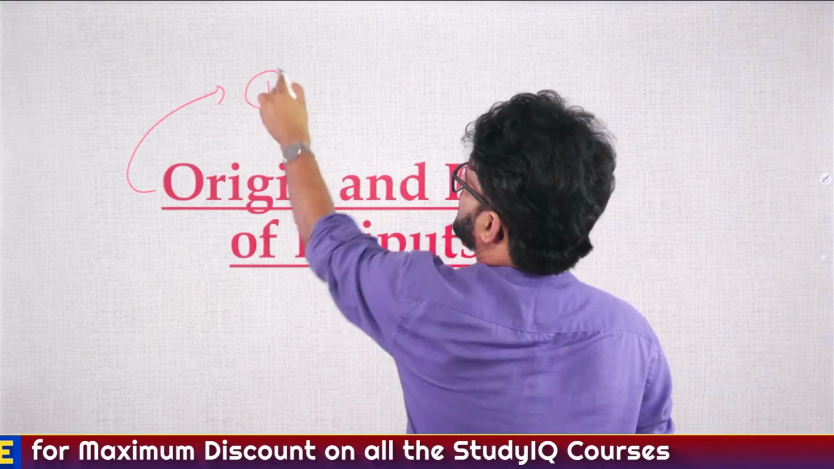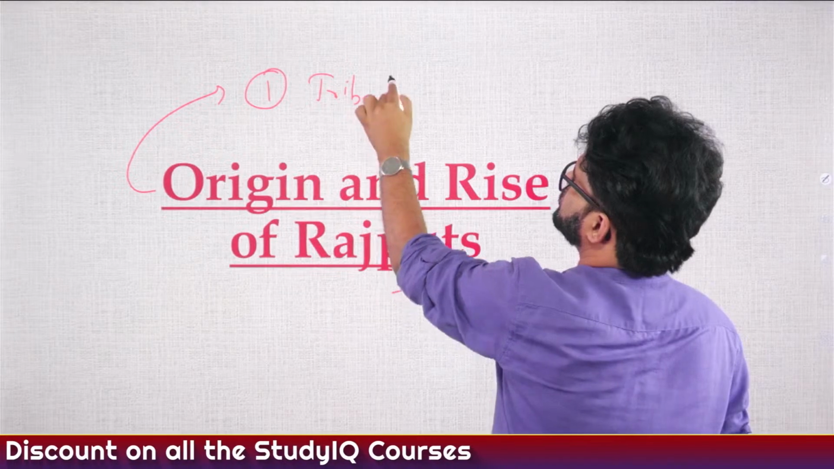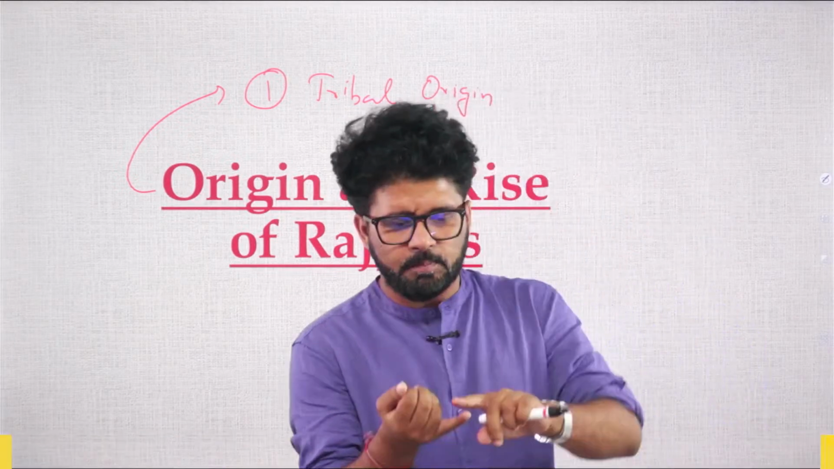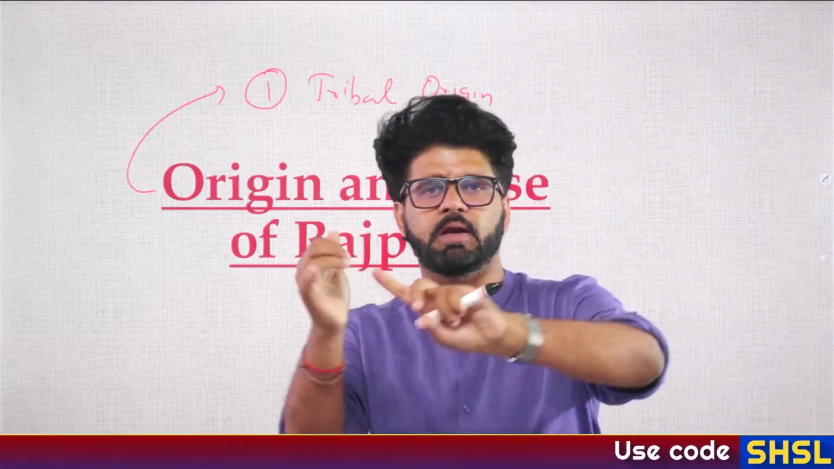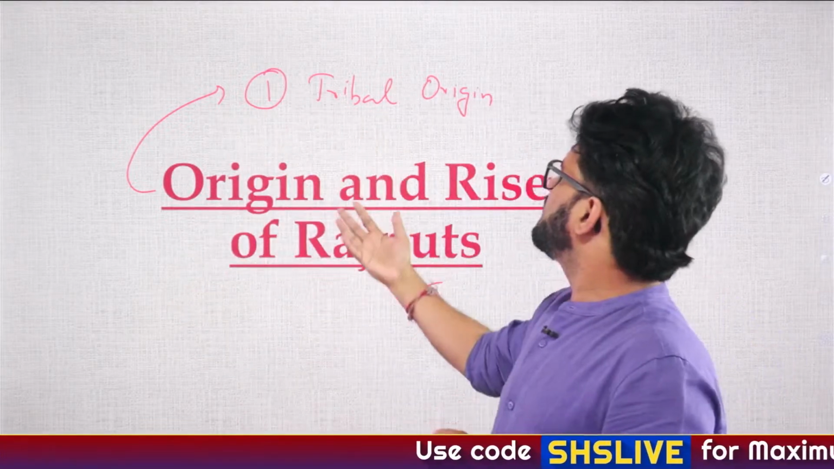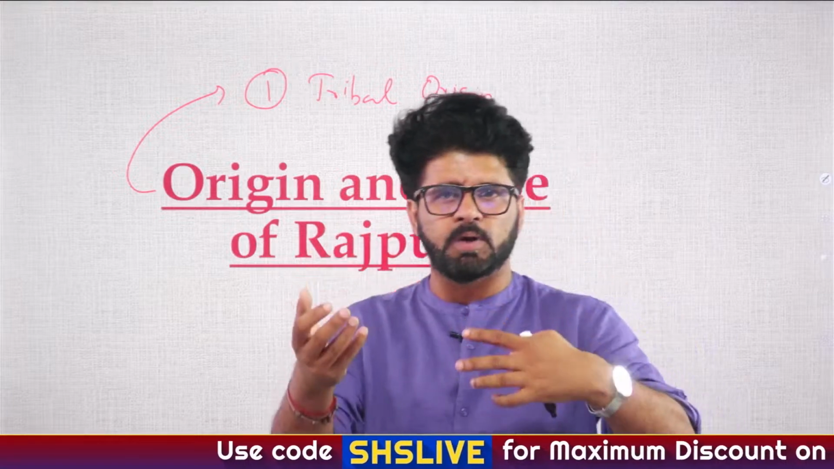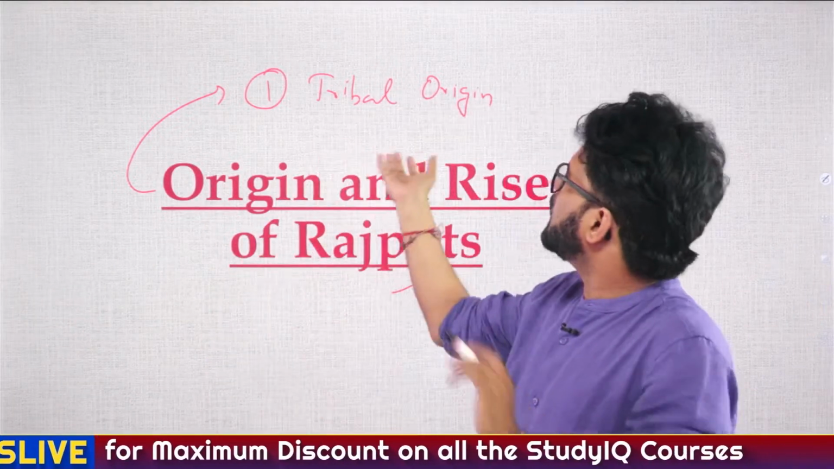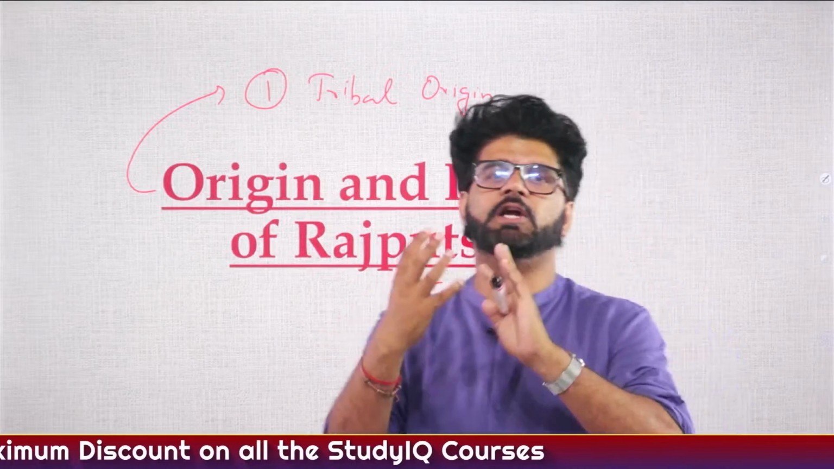One theory is that they have tribal origin. Tribal origin means maybe the Gond tribe which you are seeing in current day central India and the other tribes, from there these Rajputs emerged. They participated in different battles and emerged victorious, and that's how the Rajput clan emerged.